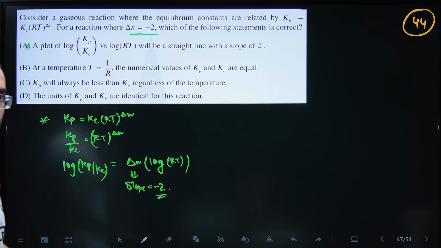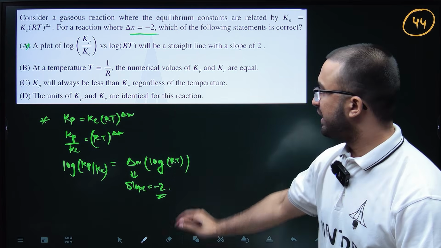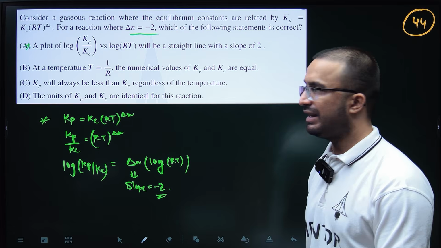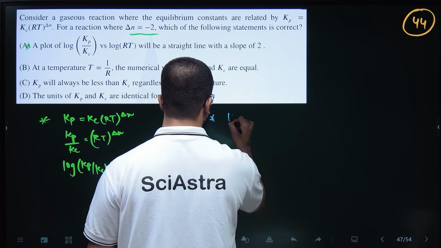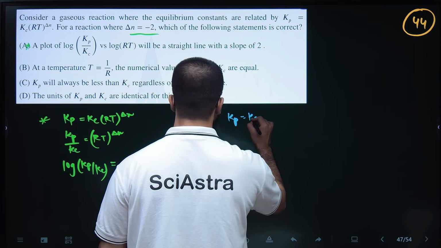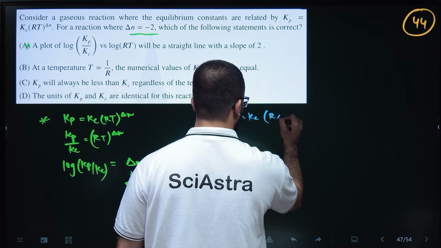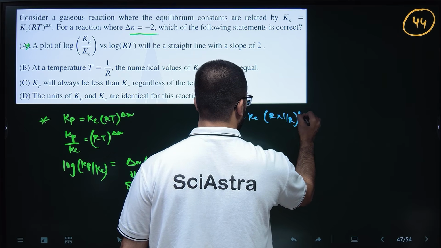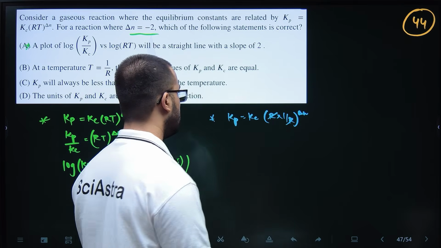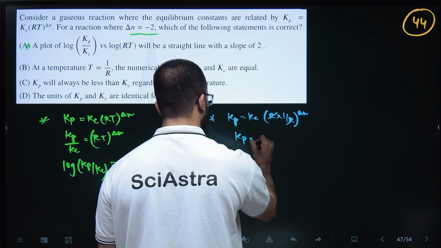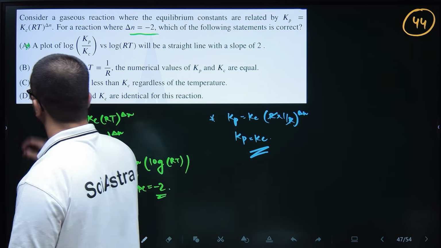At temperature T equals 1 by R, the numerical values of Kp and Kc are equal. So for Kp and Kc, put the value of T equals 1 by R. Kp is equal to Kc RT to the power delta n, which is Kc times (R times 1 by R) to the power delta n. So this will be 1, and 1 to the power anything will be 1. So Kp will be equal to Kc. So the correct option is B.